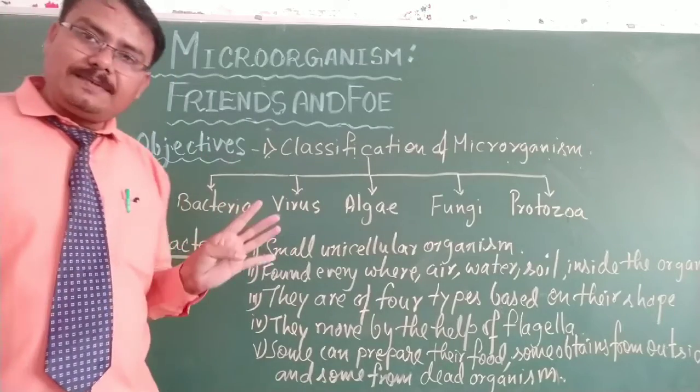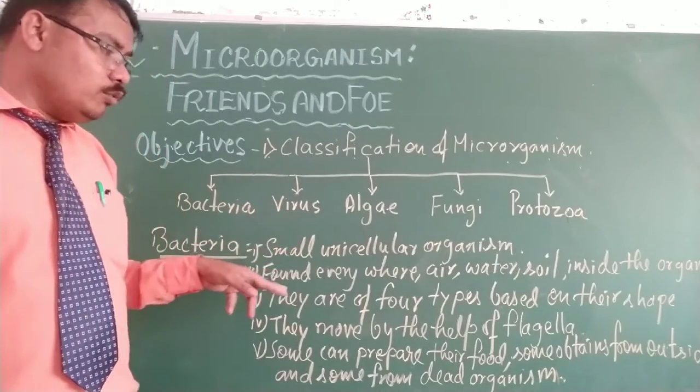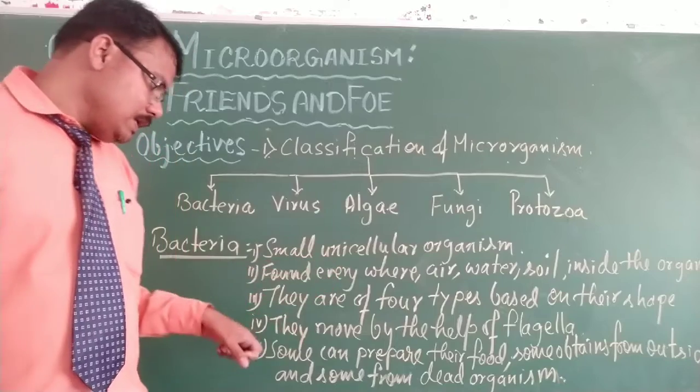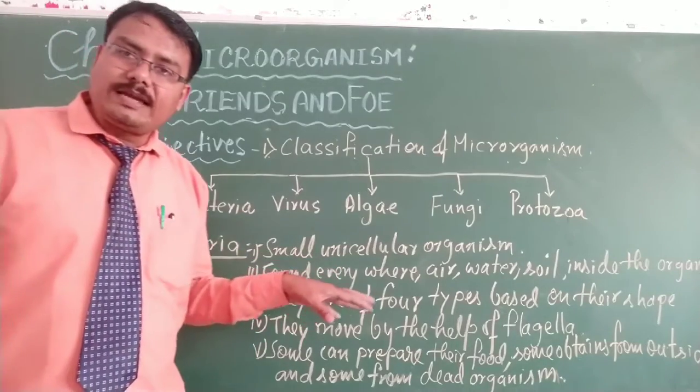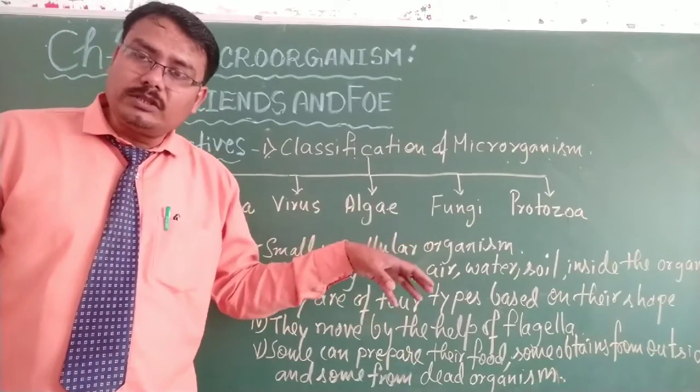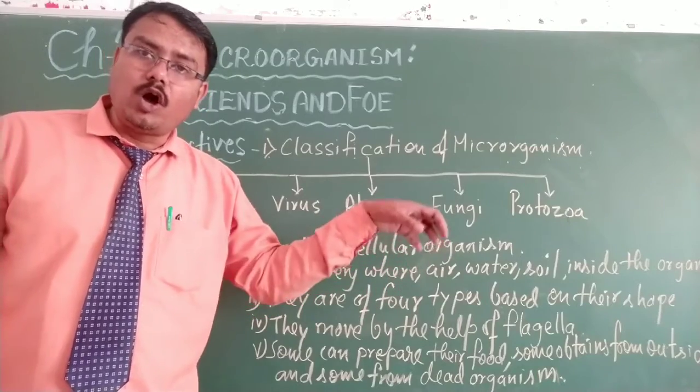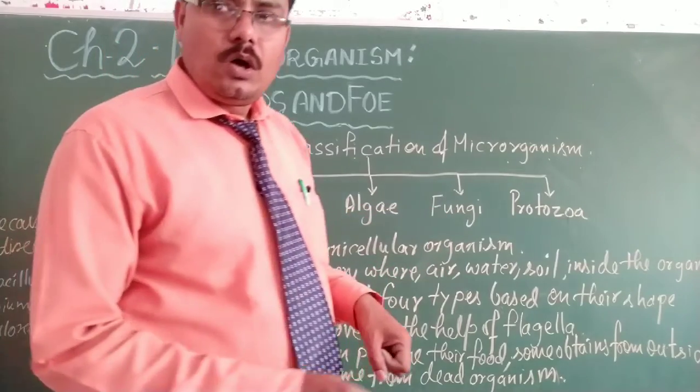They are of 4 types. They move with the help of flagella. Some of the bacteria can prepare their food, some depend on others for their food, and some depend on dead organisms for their food. Okay, students.